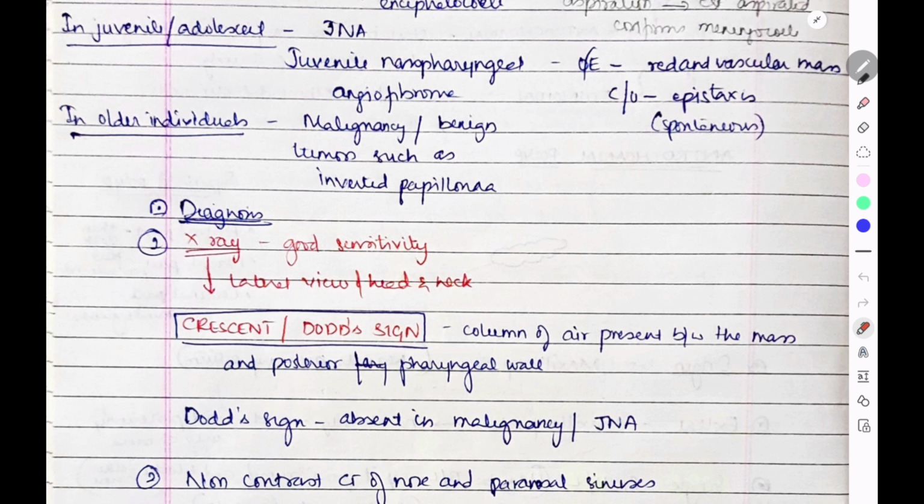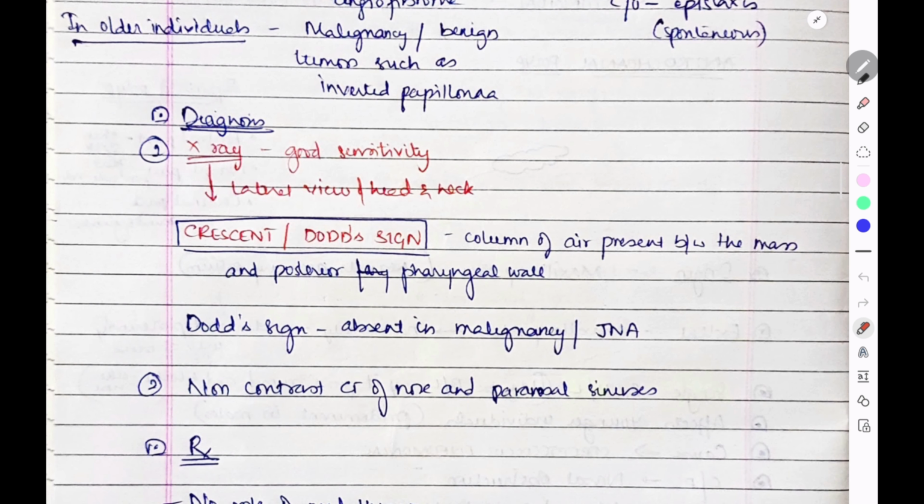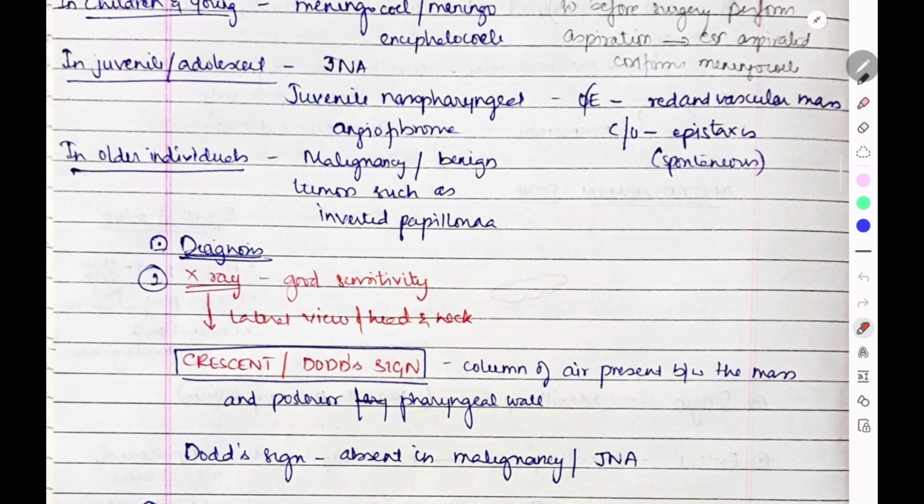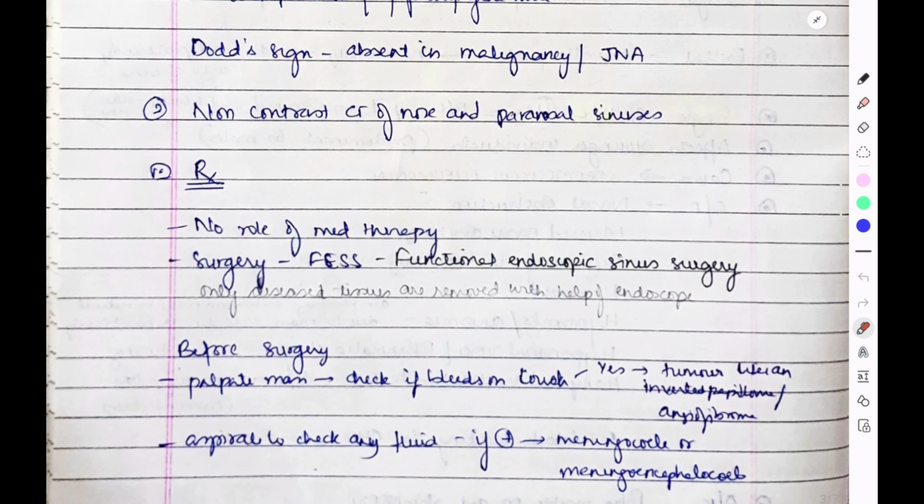For diagnosis, we have to do an X-ray. It is good in sensitivity, and we have to do a lateral view of the head and neck. Here we'll see the crescent and dot signs. A column of air is present between the mass and the posterior pharyngeal wall. This is the dot sign, and it is absent in malignancy and JNA. JNA we have to keep in mind because it is red and highly vascular, and it undergoes profuse bleeding. So we have to be very cautious while dealing with JNA.